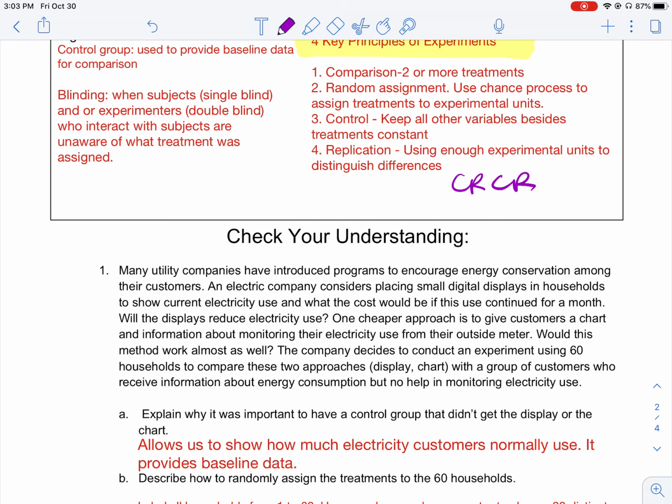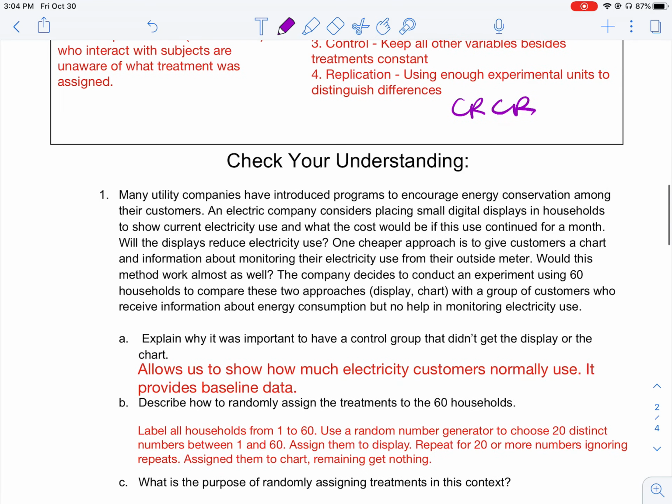Okay. So for letter A, it allows us to show how much electricity customers normally use, and it provides us the baseline data. So the control group again would provide us a baseline data. So instead of two groups, we now have three groups. We have the display, we have the chart, and we have an additional one, which is households that are not receiving any of those. Describe how to randomly assign the treatments to the 60 households. And remember, we have three treatments now. How are you guys going to do it?